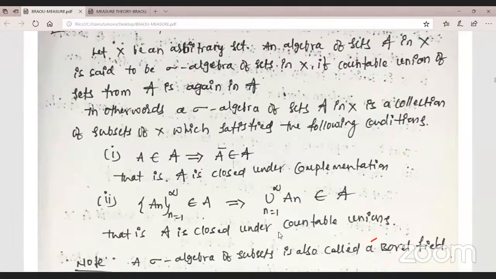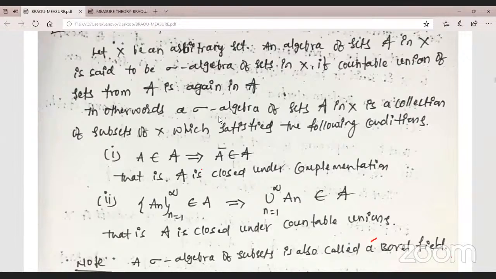Just listen. A is closed under countable unions. What is the difference between algebra and sigma algebra? In algebra, only finite unions are required, and in sigma algebra, countable unions of sets. Countable and finite are different. What is the difference? What is countable?